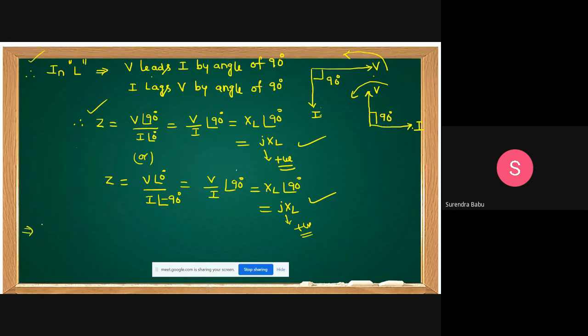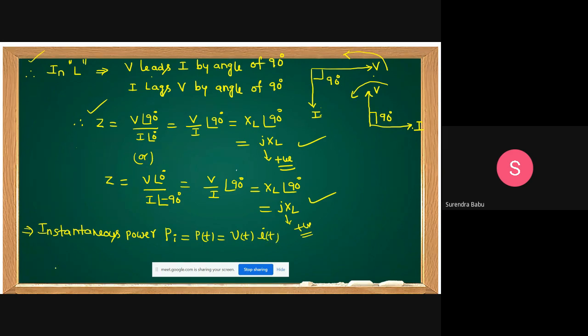Now you tell me, what is instantaneous power? I want to find the instantaneous power. Come on, students, how can you write it? P of t equals V of t into I of t.